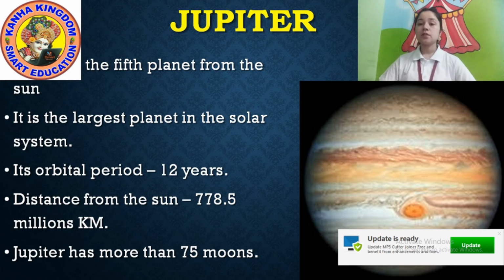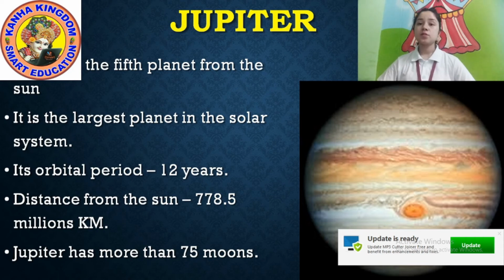Look at the picture. It is Jupiter. It is the 5th planet from the Sun. It is the largest planet in the solar system. And it takes 12 years to complete one revolution.